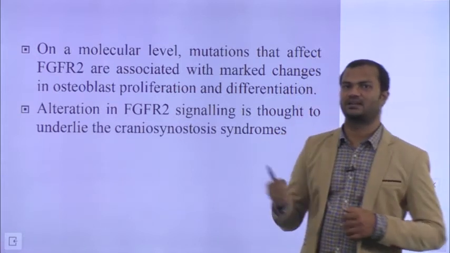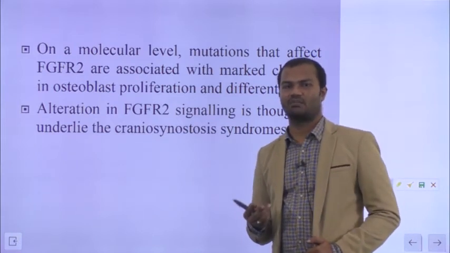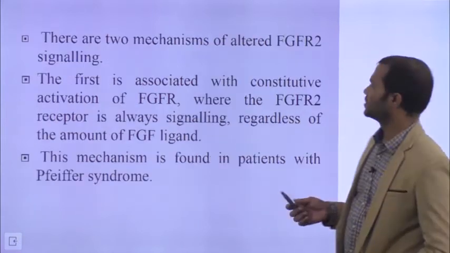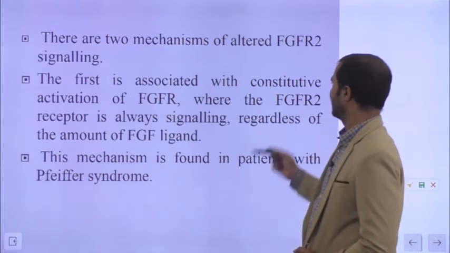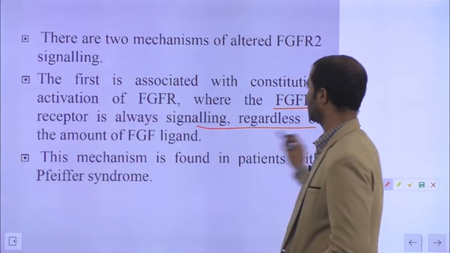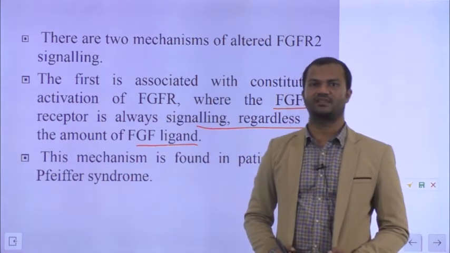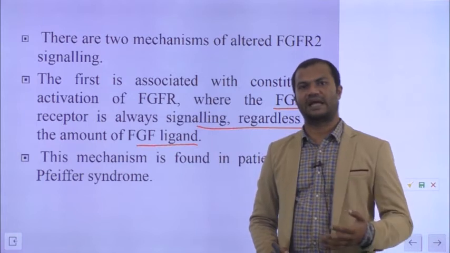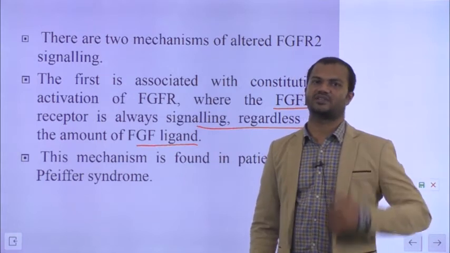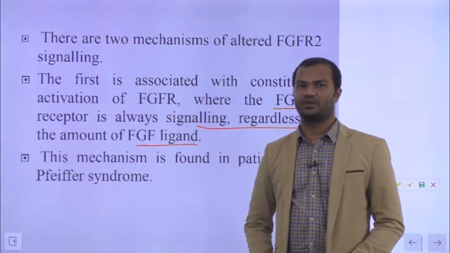Thereby it will lead to abnormal cellular proliferation and abnormal developmental outcomes. One mechanism is where the receptor is always signaling regardless of the fibroblast growth factor ligand. With some types of mutations, the receptor is kept always active. Even in the absence of ligand, the receptor is always active, thereby signaling proliferation.